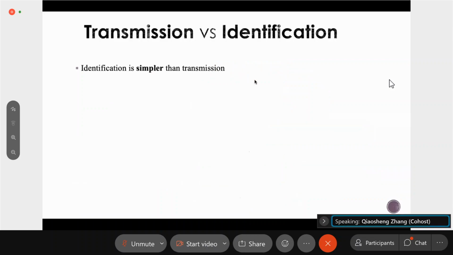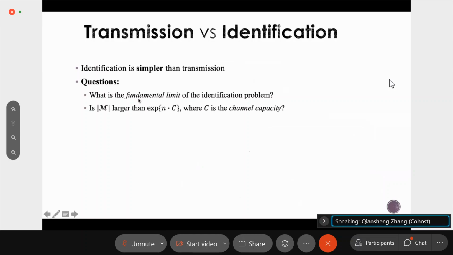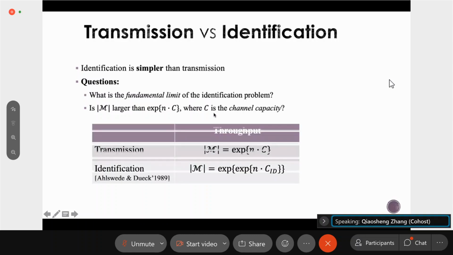Since we have already seen that the identification problem is simpler than transmission, a natural question is, what is the fundamental limit of the identification problem, and whether we can send a message of size even larger than e to the power n times the channel capacity over n channel uses. In the first paper by Qiaosheng and Zhang, they show that indeed the size of the message can be much larger than this e to the power nC. In fact, it scales double exponentially.